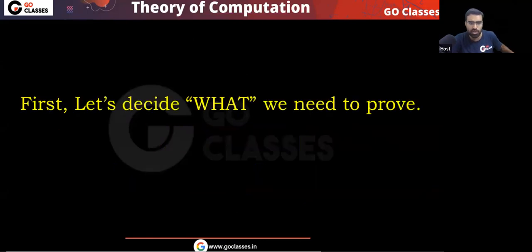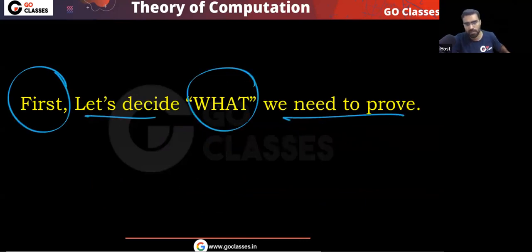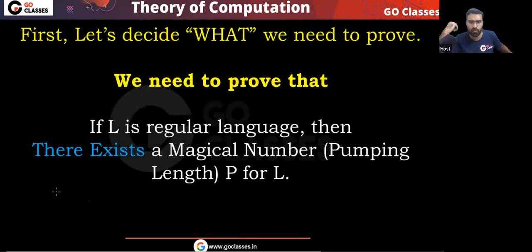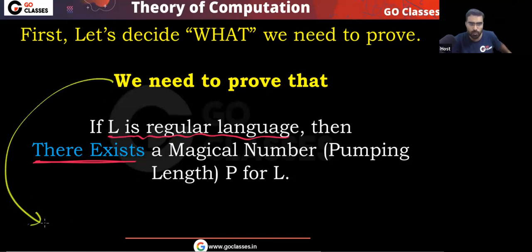So first you tell me what you need to prove. First, let's decide what we need to prove. This proof we will see, but actually what we need to prove. See, this is what we need to prove, right? We need to prove that if L is regular, then there is a magical number. Existence of magical number we have to prove, yes or no? Do you agree with me? Basically, for regular languages, we need to prove the existence of a magical number.